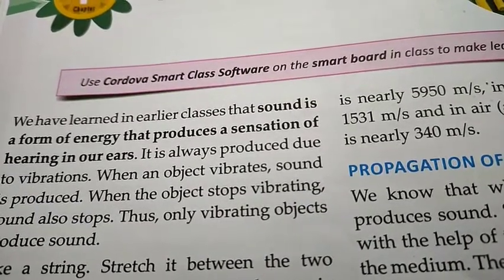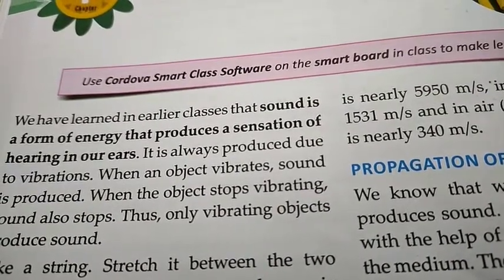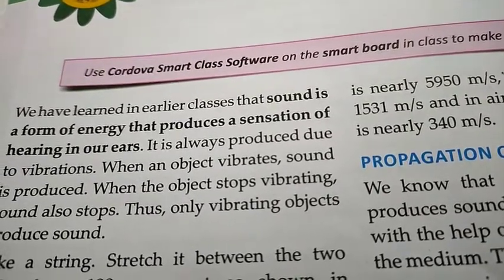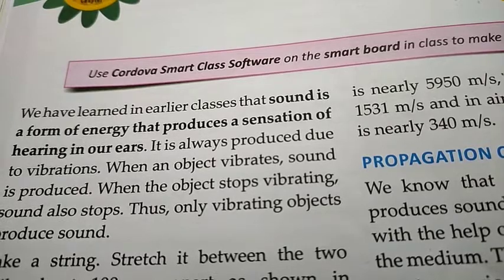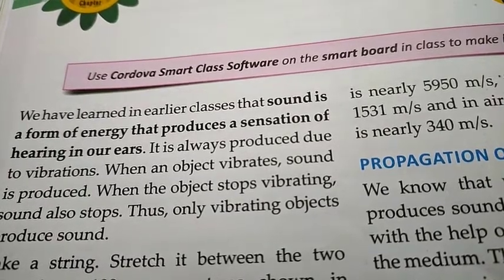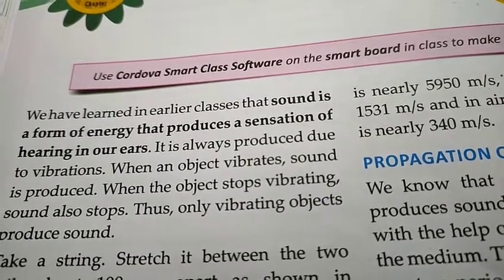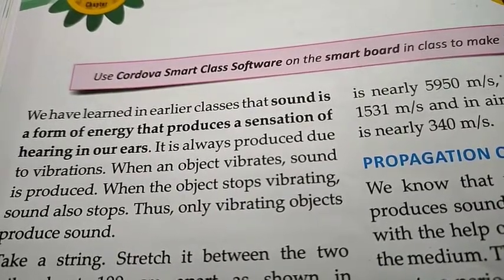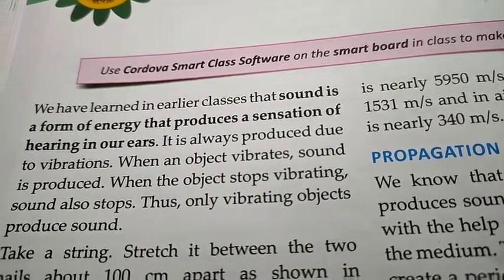And it is always produced due to vibrations. Sound is produced due to vibrations. When an object vibrates, sound is produced. When the object stops vibrating, sound also stops. Thus, only vibrating objects produce sound.